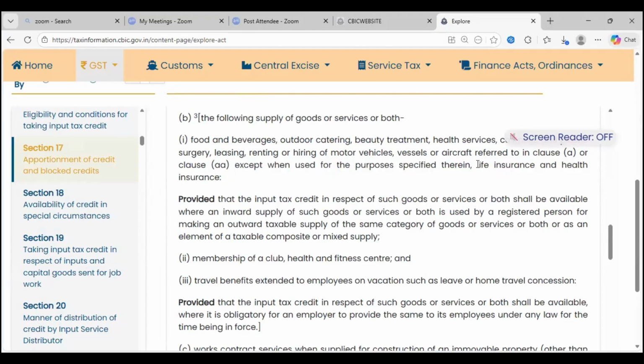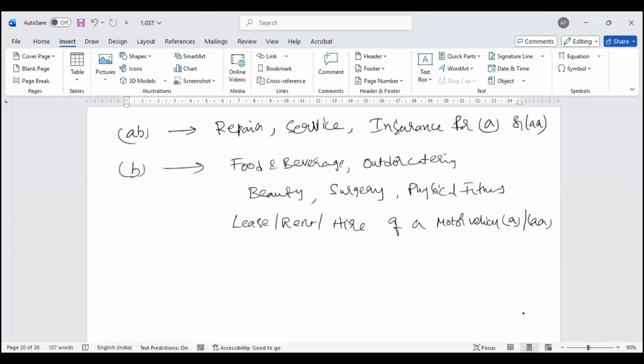In addition, they also say life insurance, health insurance. These pertain to employees, sir; for employees, I have taken life insurance, health insurance. We have key man insurance, KMI. Like in partnership accounting, we have joint life policy, JLP. This insurance is not eligible. Is it for health? Is it for life? They say no, it is not eligible for input tax credit. That's your clause B.